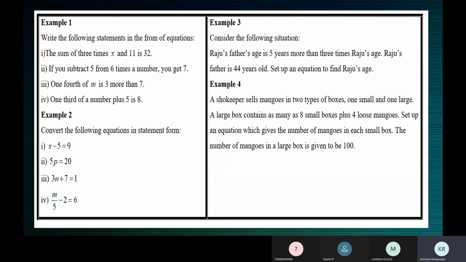1/4 of m is 3 more than 7. I want the answer from you all. Now you identify which two things are compared. Okay, now 1 minute, children.